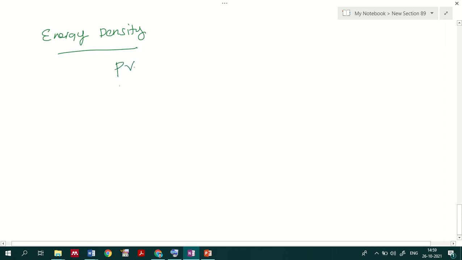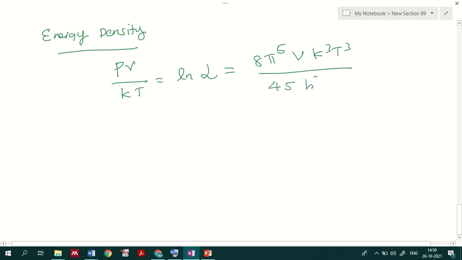So we got PV by kT equal to ln of grand partition function, which is equal to 8π⁵Vk³T³ divided by 45 h³c³, which is equal to Q as well. Right? Okay, so this was the representation we got.